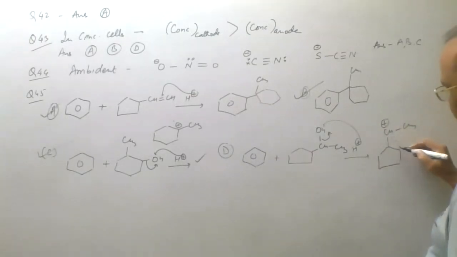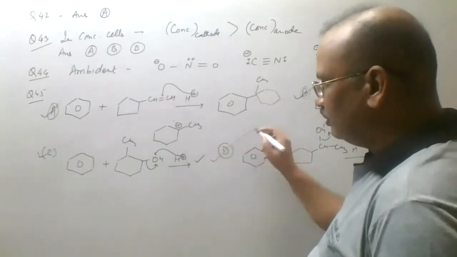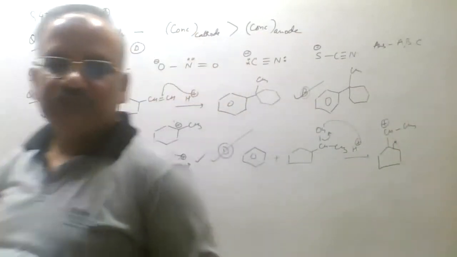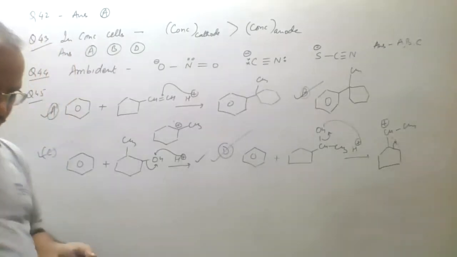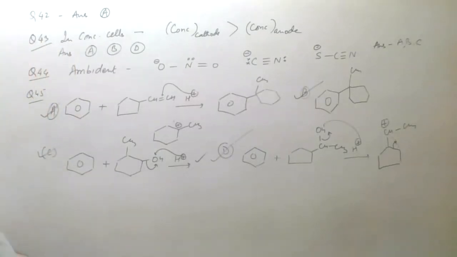Then we'll write the ring expansion in this case. If you write the ring expansion, we'll get the carbocation like this always. D will also be the answer. So we'll get the D as answer also. So here the answer is A, B, C, D. So all are correct options.